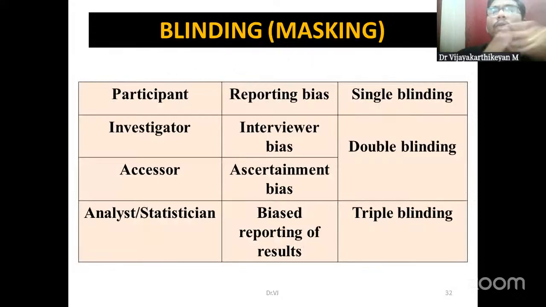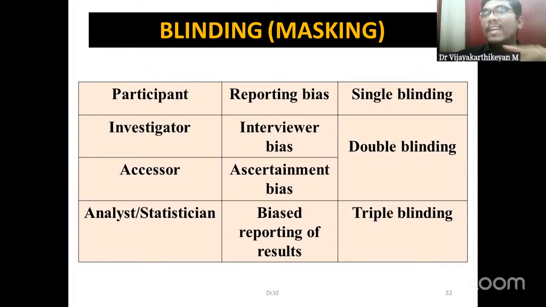Next, moving on to something important, that is blinding. As I told, the last important pillar of an RCT is this blinding. So 4 individuals are involved in any of the RCTs. One is the participant, the investigator, the assessor, and the last one will be the person who analyzes the report.